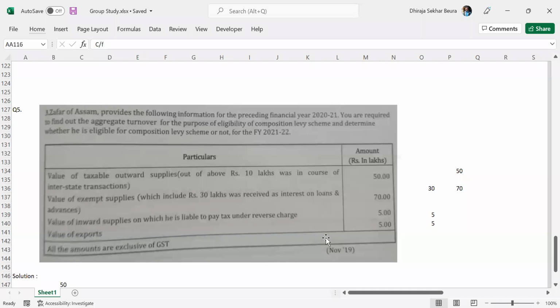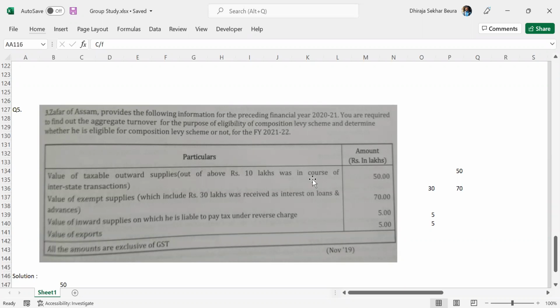If you remember the concept of composition levy, there was one calculation of aggregate turnover, to check whether the assessee is eligible or not. The limit was 1.5 crores. If the turnover is within that, then he's eligible for the composition levy.